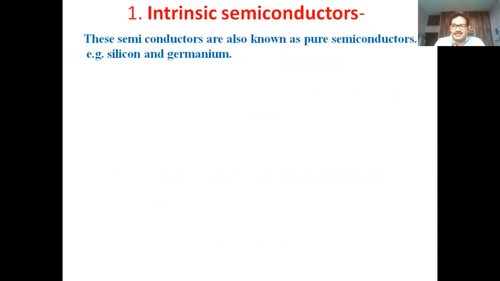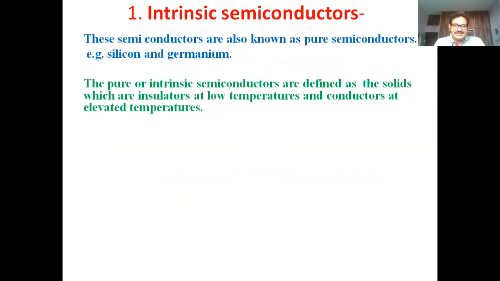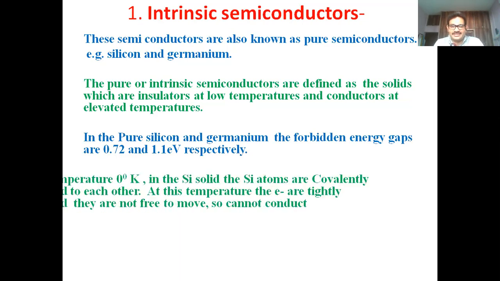These semiconductors are otherwise called pure semiconductors. The examples are silicon and germanium. They are defined as solids that are insulators at 0 Kelvin or lower temperatures, and conductors at elevated temperatures. These are the forbidden energy gaps in electron volts for silicon and germanium. Silicon is 1.1 electron volts and germanium is 0.72 electron volts.